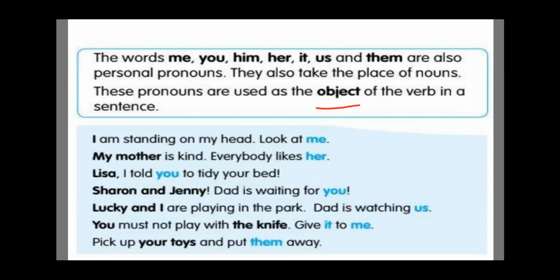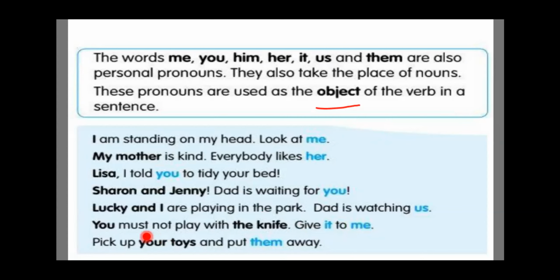Now let's see another example. Lucky and I are playing in the park. Dad is watching us. So us again here is an object pronoun. You must not play with the knife. Give it to me. So here it and me are object pronouns.